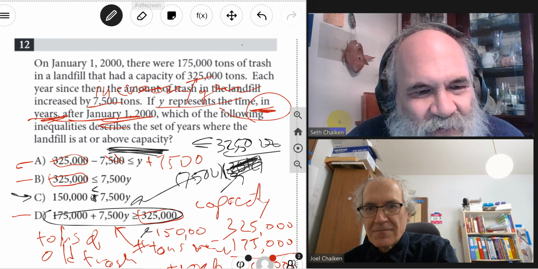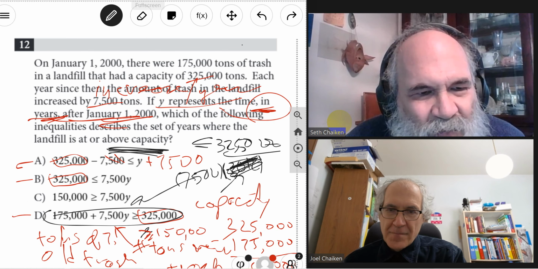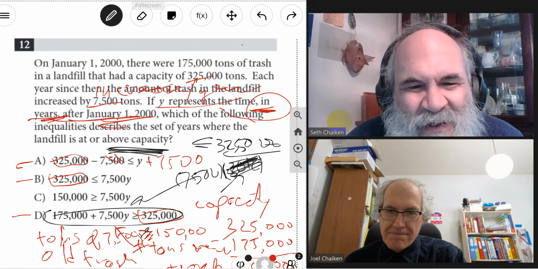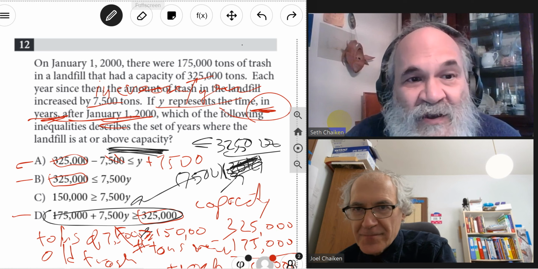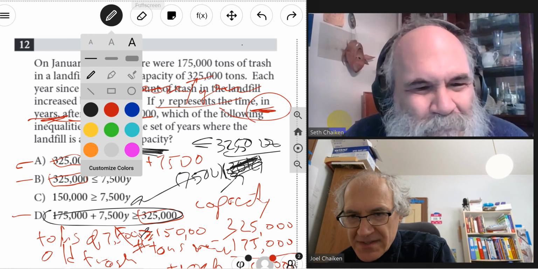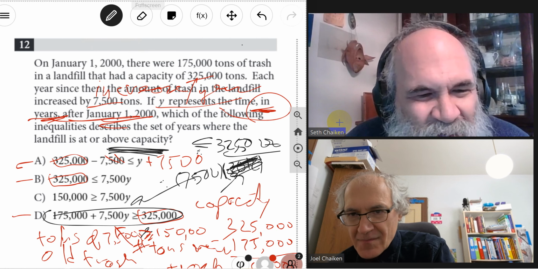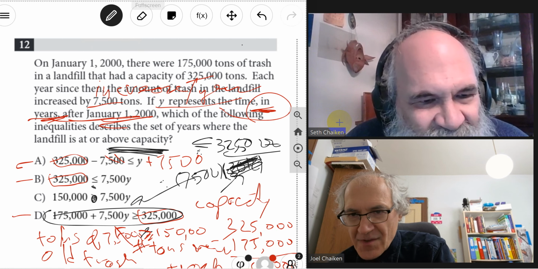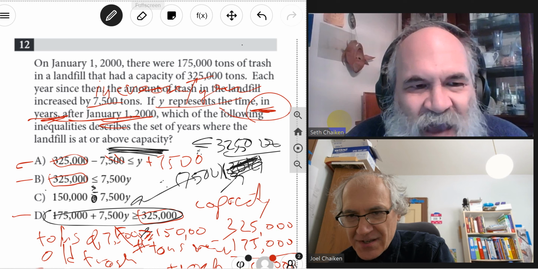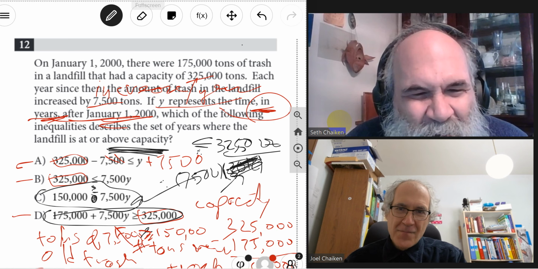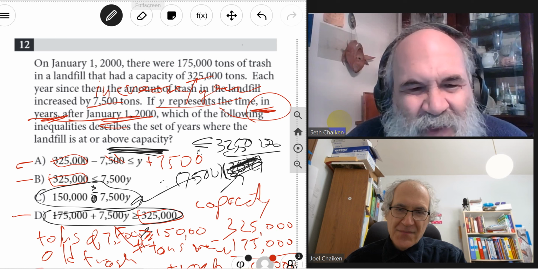I'm going to write here, for everybody's pleasure, an equivalent inequality, an inequality that describes the same set. You can't read this, so I'll write it here. It's right there. It's the reversal of C.